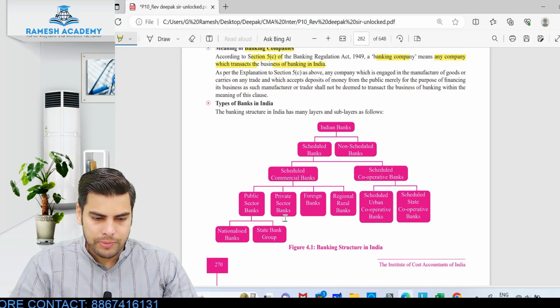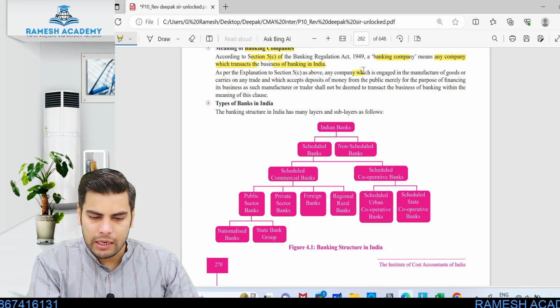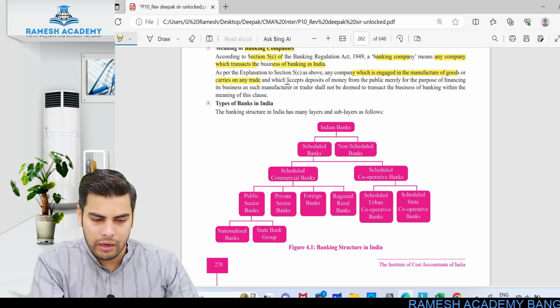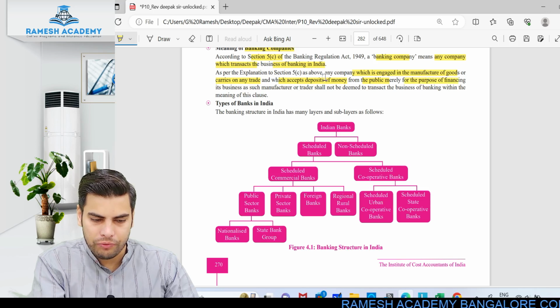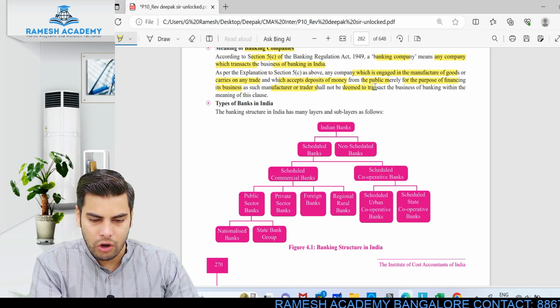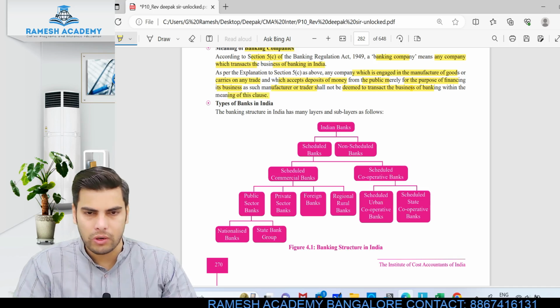As per the explanation to section 5C, any company which is engaged in the manufacture of goods or carries on any trade and which accepts deposits of money from the public merely for the purpose of financing its business, as such manufacturer or trader, shall not be deemed to transact the business of banking within the meaning of this clause.